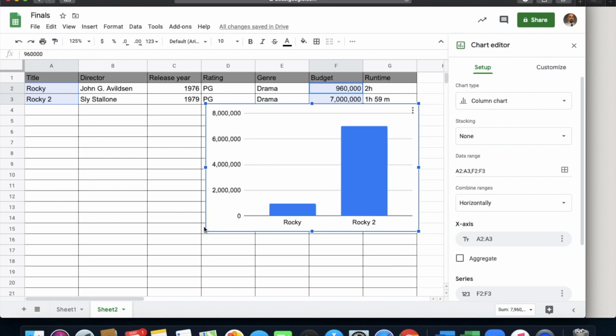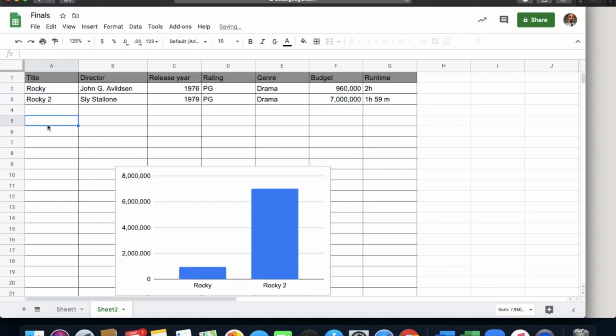This is going to be the only thing that you have to do: find these 20 movies, find the directors, the release year, rating, genre, budget, and runtime for each one of those movies, and then just create a chart. You'll have 20 movies on here, and you'll be able to look at that chart and know which one costs the most to produce. That is it. That's going to be your final. Like I said, I've shortened it up a lot from how it would have been in the classroom, so hopefully you take advantage of that and complete it.